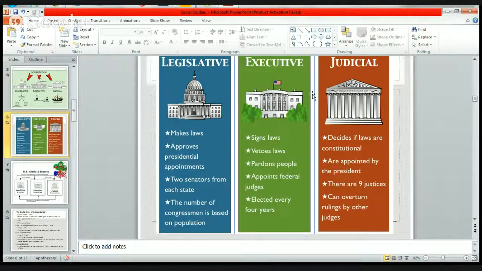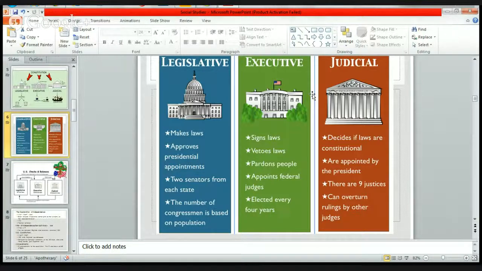Right. And then when we look at the executive branch, the president actually signs the laws or vetoes the laws. He also pardons people. He can appoint federal judges, and the president is elected every 4 years. And the president serves 2 terms, right? He can serve 2 terms if the people want to re-elect him.